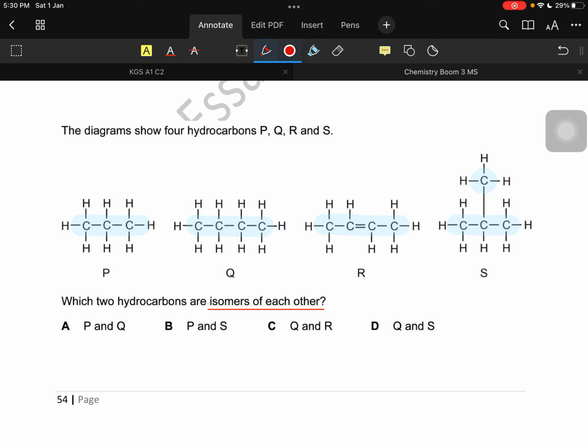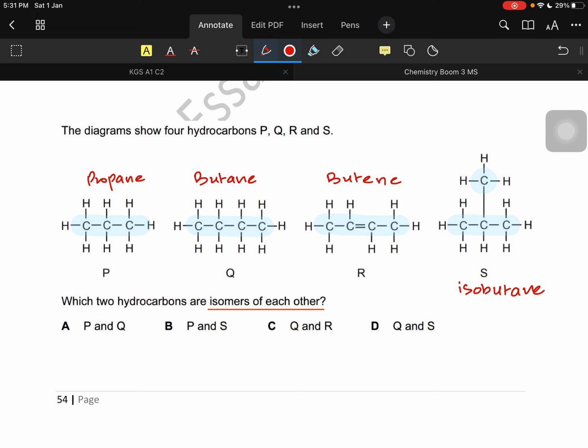So this one is propane. This one is butane because it has 4 carbons and no carbon-carbon double bond. This one is a butene, and this one has a branch, so it's a branched butane. Let's call it isobutane.